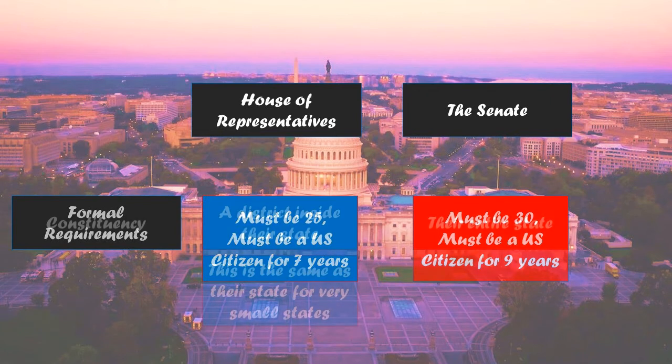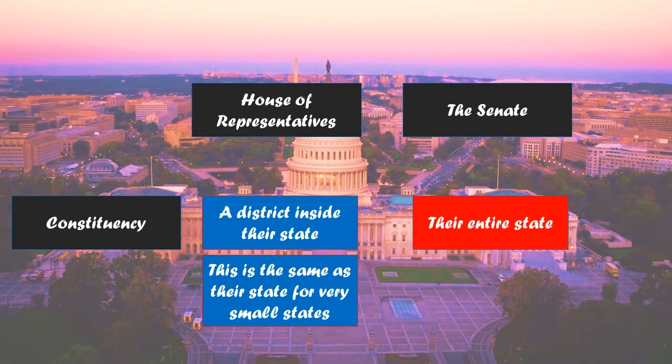What is their constituency? We know the word constituency means the area and the people that a congressman represents. So in the Senate, it's easy. The constituency is their entire state. Each senator's state is their constituency, and all the people in the state are their constituents.